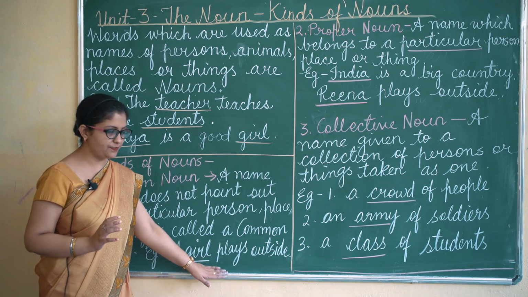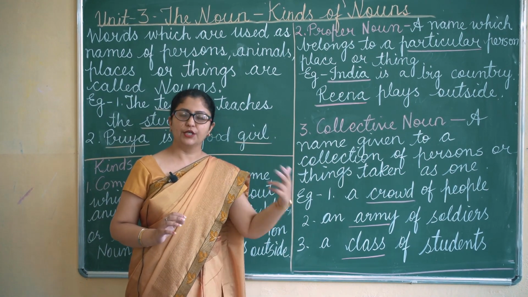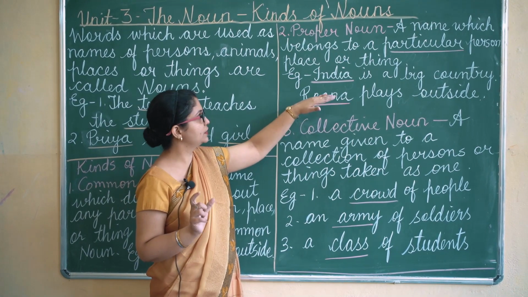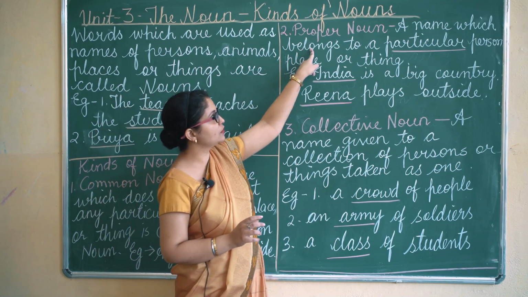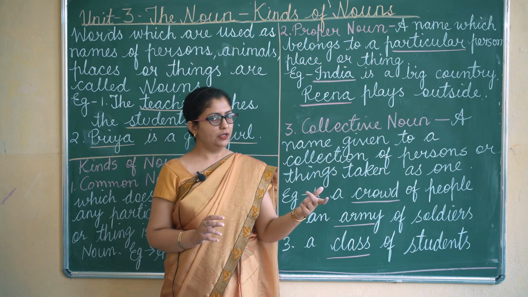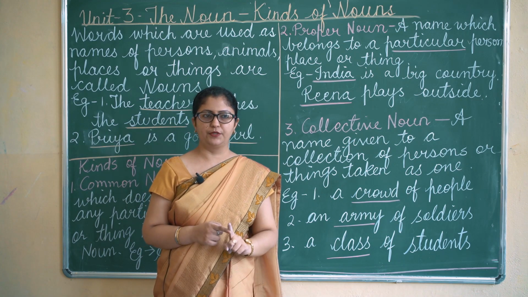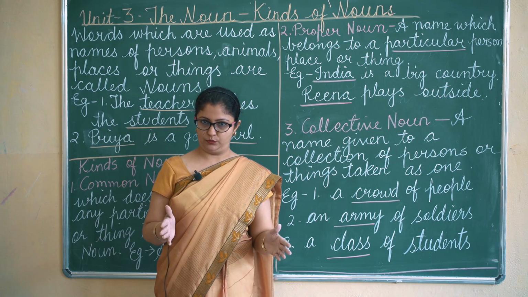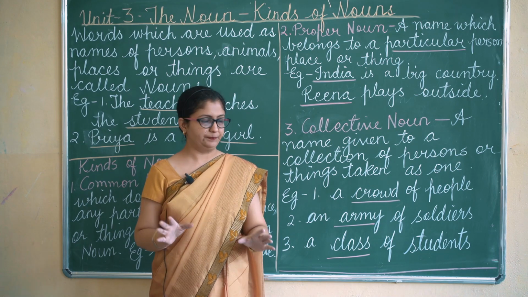But when the same sentence I use with a particular name, a special name given to a person, here I am using the word Reena. So this Reena is a proper noun because here it belongs to a particular person or a place or a thing. So these are proper nouns. They are used for a particular person, like your names. Your name is a proper noun, okay, because it is given to you in particular.